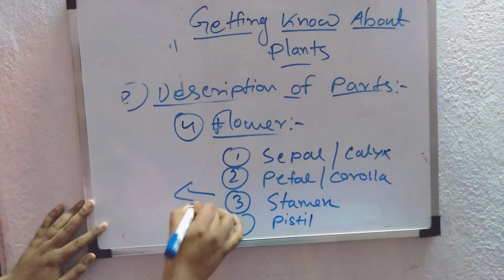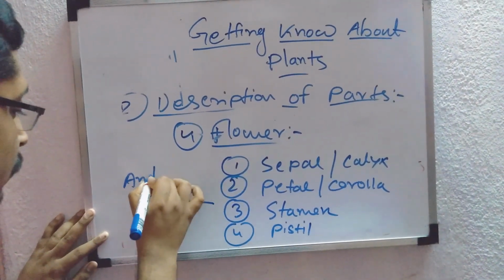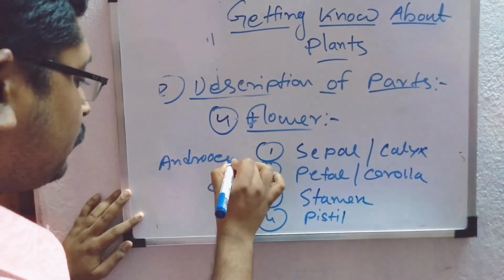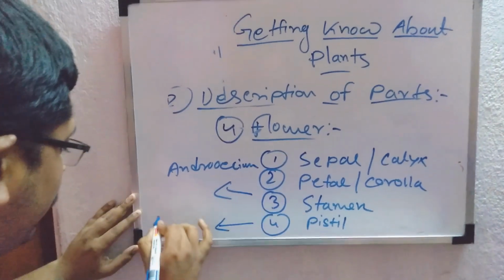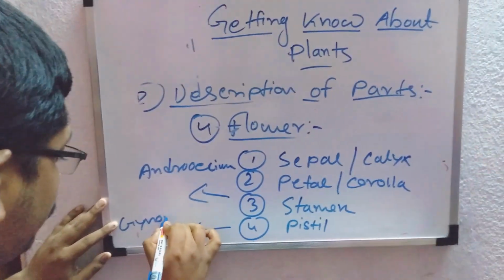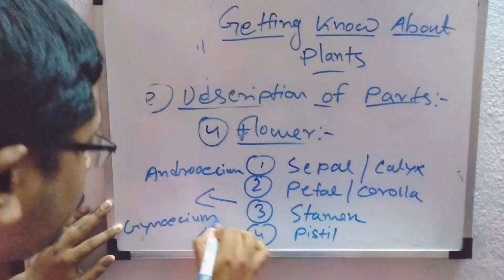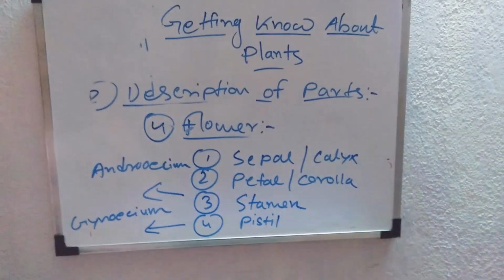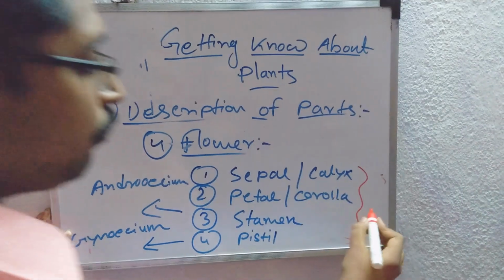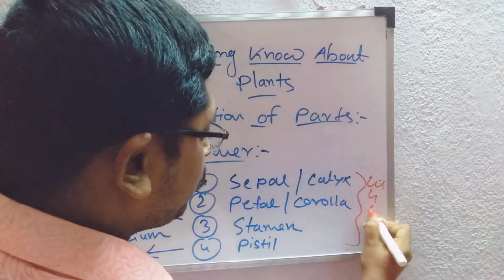Stamen is also called androecium, and pistil is also called gynoecium. So these are the four parts of a complete flower. Together they are called the whorl.